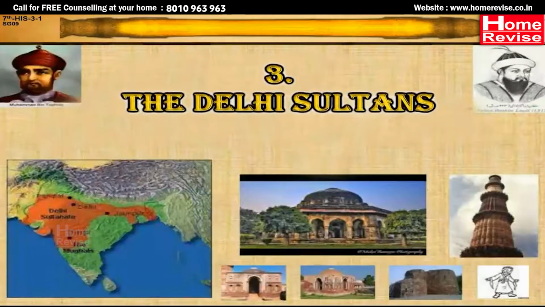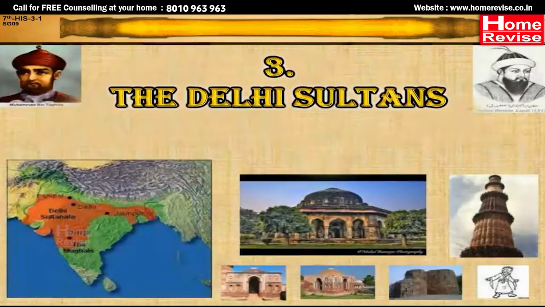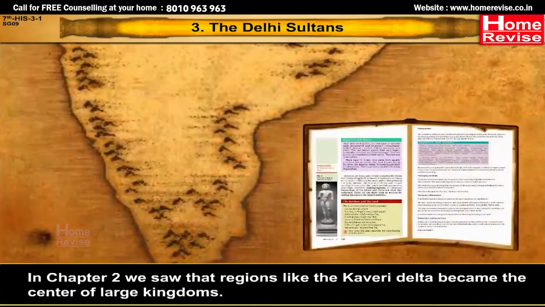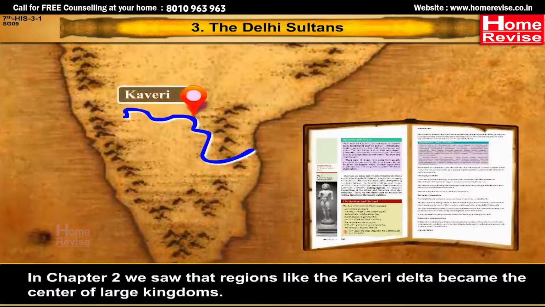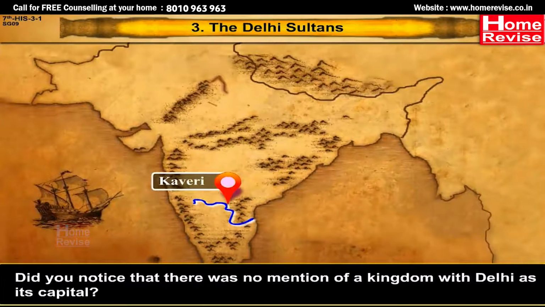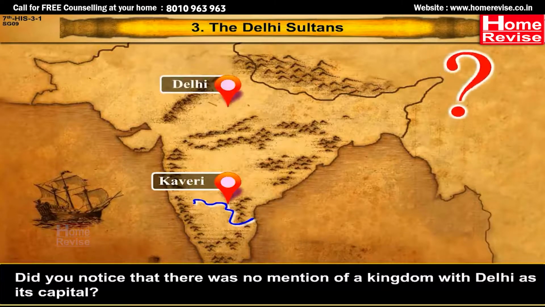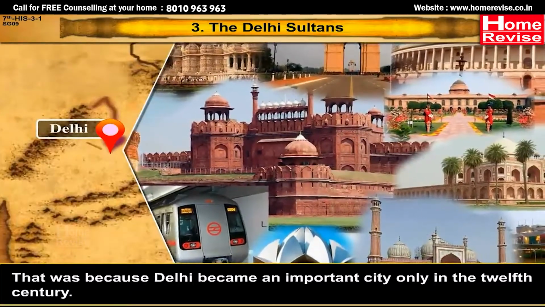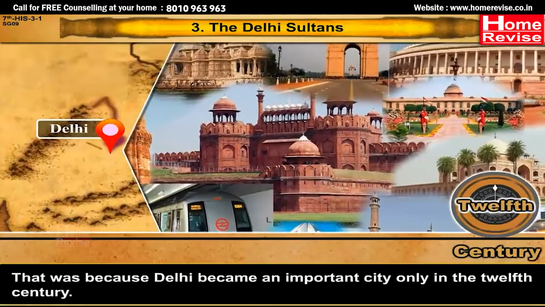Chapter 3. The Delhi Sultans. Introduction. In Chapter 2, we saw that regions like the Kaveri Delta became the center of large kingdoms. Did you notice that there was no mention of a kingdom with Delhi as its capital? That was because Delhi became an important city only in the 12th century.